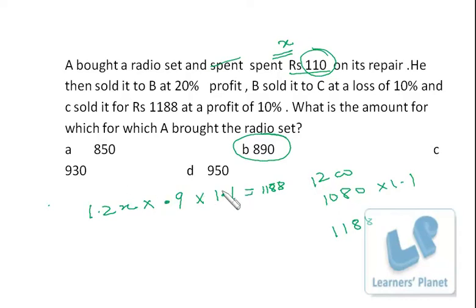So that's pretty simple. We can divide it, or what I can do is 11 into 108 and 12 into 9 is 108, so it is finally cancelled. So X is equal to 1000 rupees, and X included the repair charges also, that's 110, so I'll deduct that. So the purchase price of A is 890. So you can go either way.